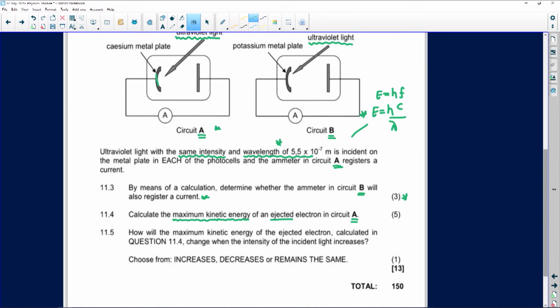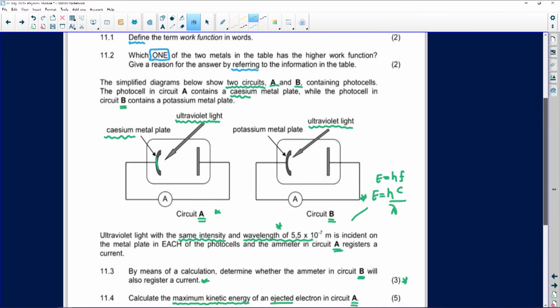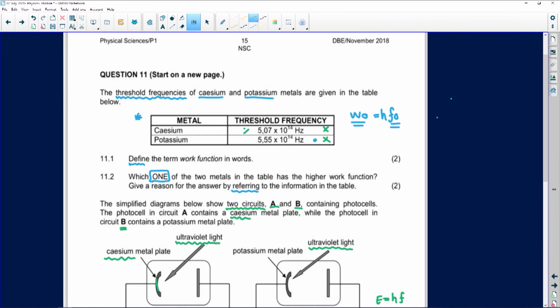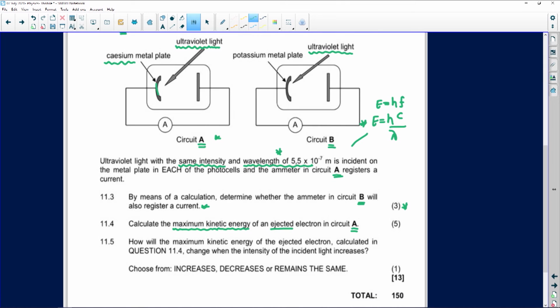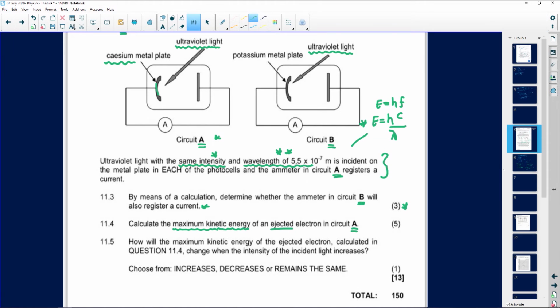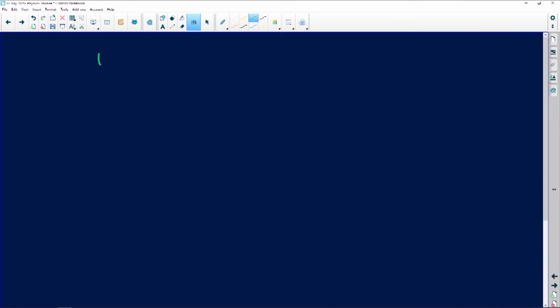We are talking about circuit A, which is cesium, and we know that it has its own threshold frequency, which is the threshold frequency that we were given. But we were also given extra information to say that it has the same intensity and the same wavelength, so we are still sticking to that. Now we need to calculate the maximum kinetic energy. So now let's see what we are given and what we want.